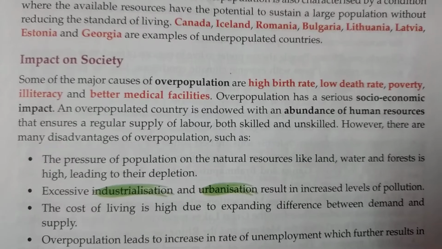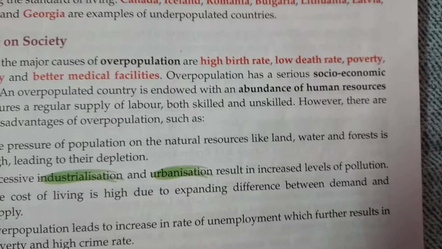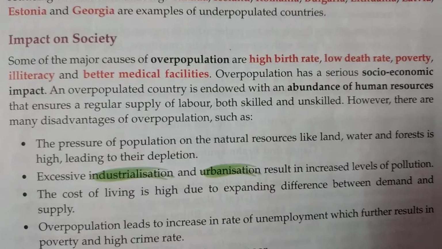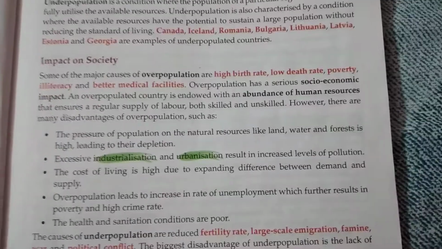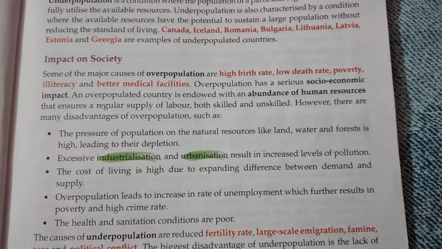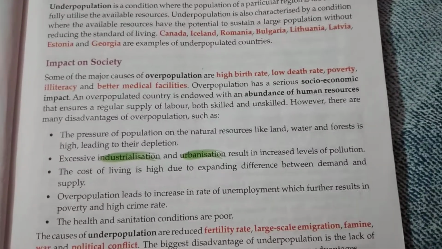So they have said that some of the major causes of overpopulation are high birth rate, low death rate, poverty, illiteracy, better medical facilities and all that. In most of the overpopulated countries, it has been noticed that the birth rate is very high, and as medical science has developed a lot, death rate has reduced considerably.